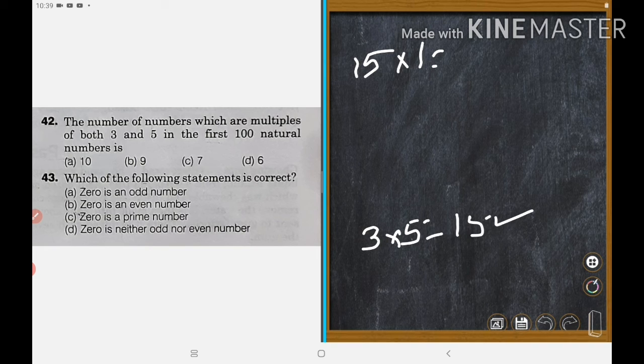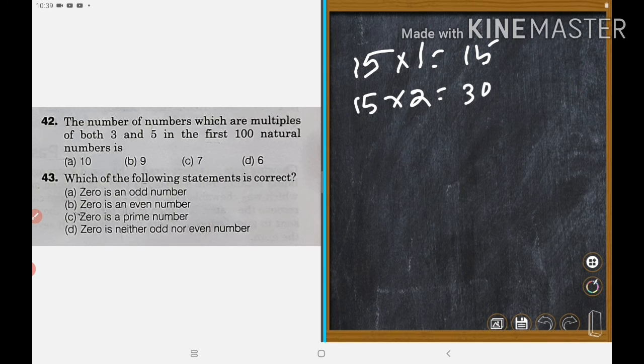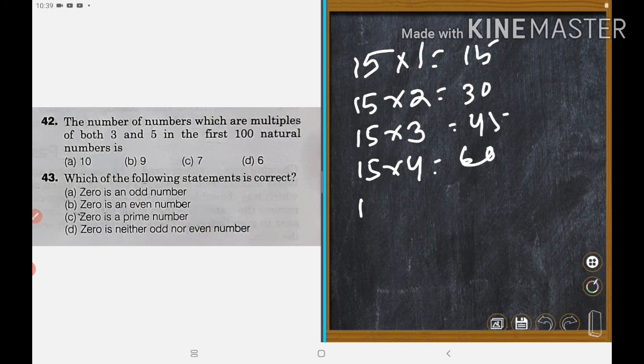So let's see. 15 1 is 15, 15 2 is 30, 15 3 is 45, 15 4 is 60, 15 5 is 75, 15 6 is 90, 15 7 is 105, which is more than 100.